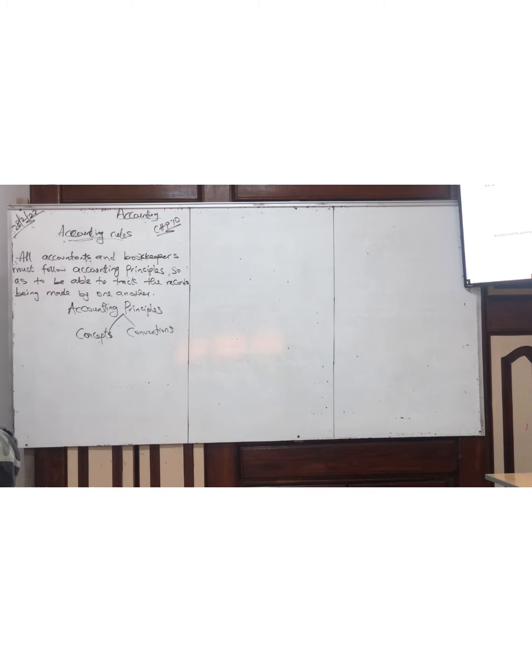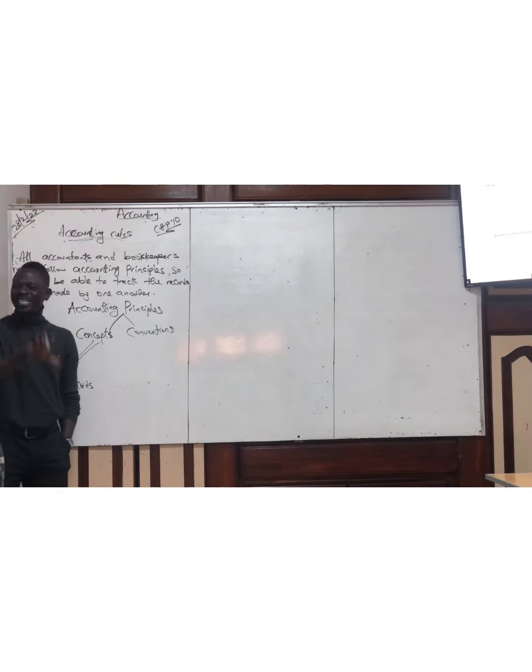So when talking about accounting principles, they said accounting principles are sometimes referred to as concepts and conventions. A concept is a rule which sets down how the financial activities of a business are recorded. So for the concepts, it is the rule set out on how the financial records will be made. So these are the rules that will set out how you prepare your financial statements.